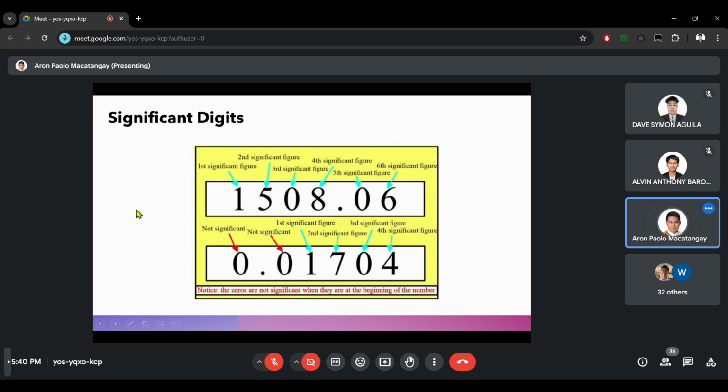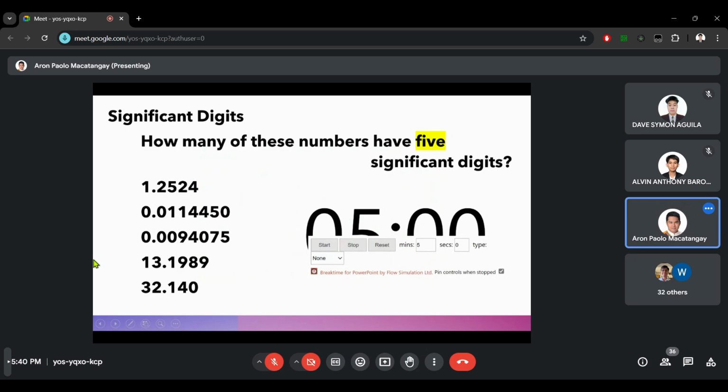And to close the lecture and to test the question feature in the Google Classroom, because I have not used it, I have posted a question in your Google Classroom. Same question displayed here: how many of these numbers have five significant digits? So you have the numbers here.